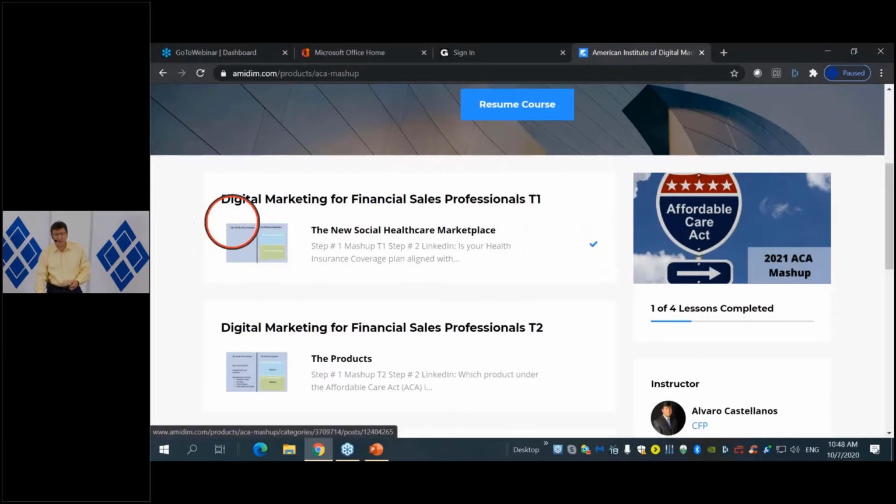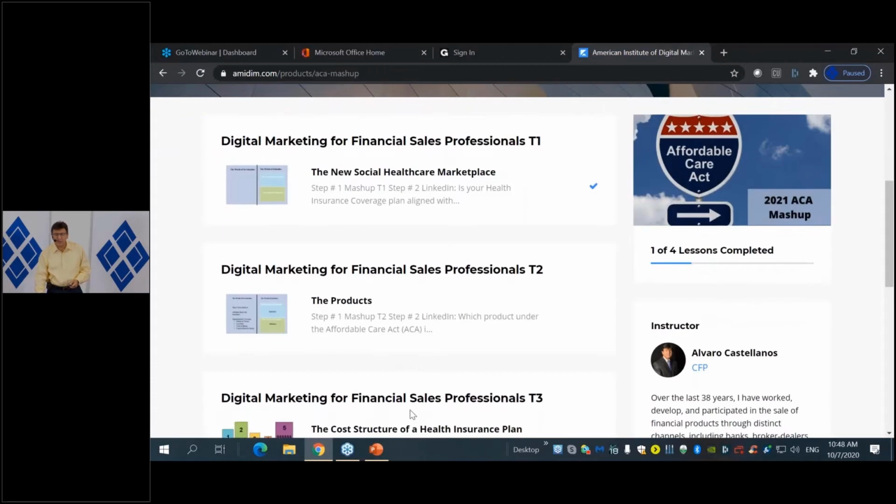In this case, I already completed time horizon number 1. So it's telling me here that I already completed that. And if I resume the course, it would take me to time horizon number 2, or I can also click directly on the actual image there, and it will go into time horizon number 2.